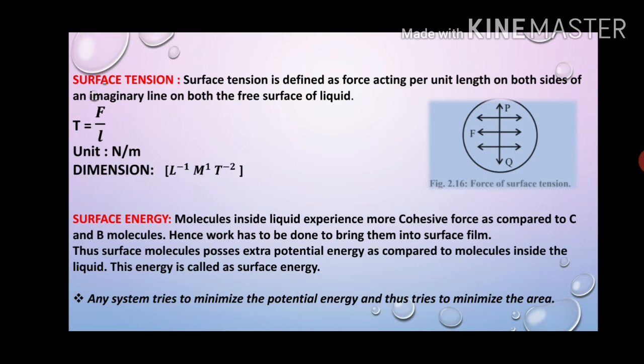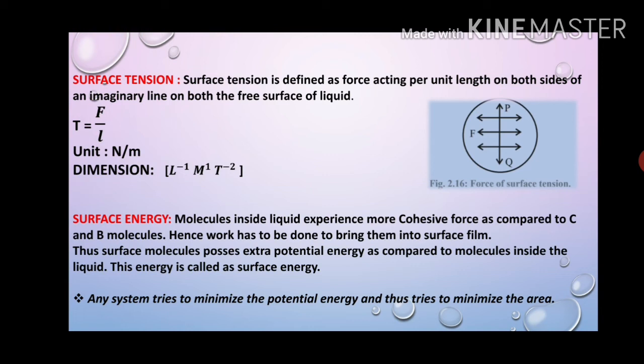Now see, surface tension is nothing but the force acting per unit length on both sides of an imaginary line on the free surface of the liquid. In the diagram you can see there is a liquid surface, and if you draw a tangent PQ, what will be the force? It will always act tangentially, or you can say it is the force acting per unit length. So the surface tension formula is T equal to F upon L. According to this formula, the unit will be Newton per meter, and the dimension will be L^0 M^1 T^-2.